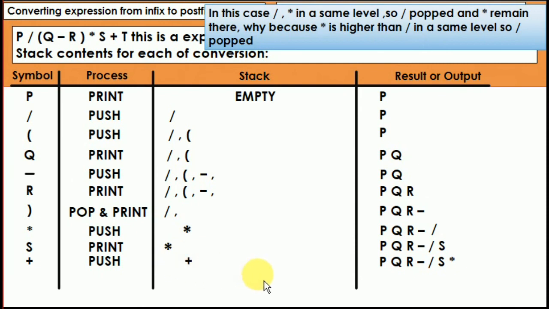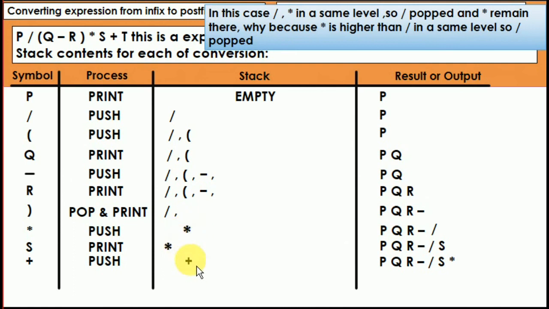Star popped out and printed. Why? Star and plus: star is the highest priority, meaning multiply is the highest and plus is the lowest, and after the highest the lowest is not going to sit. So the highest will leave the stack and plus remains inside the stack. Means the highest priority leaves, and at the top, the lowest priority operator is going to be added.